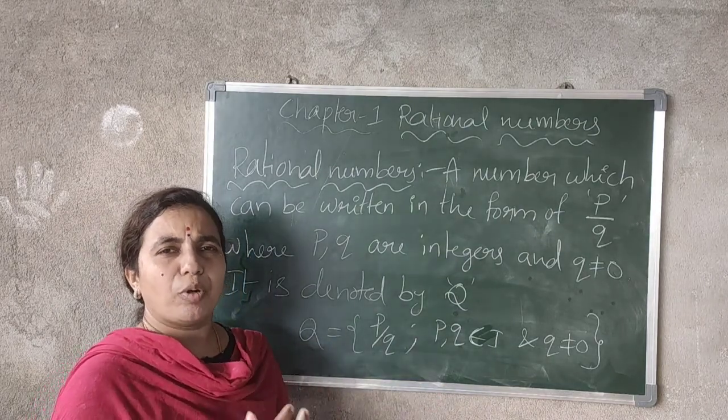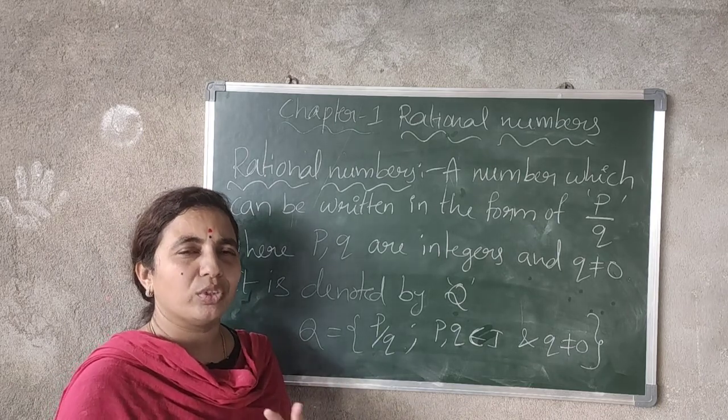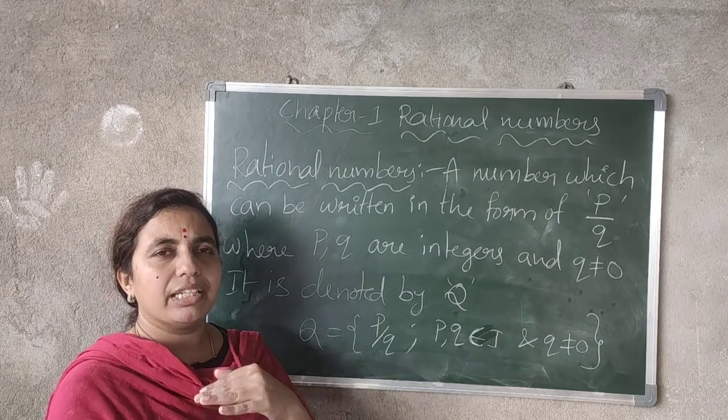What is the definition of closure property? First I'll give it to you verbally.